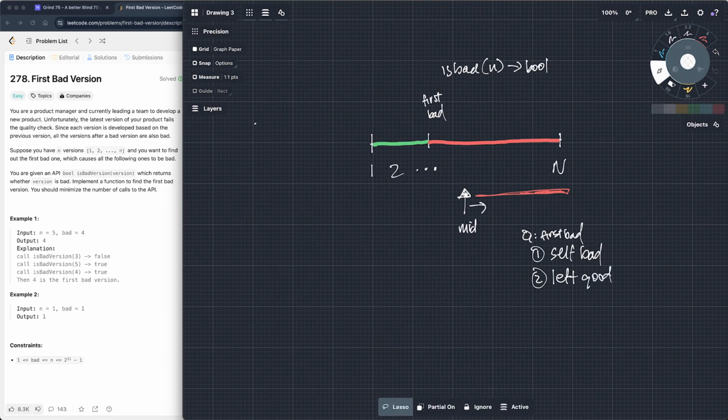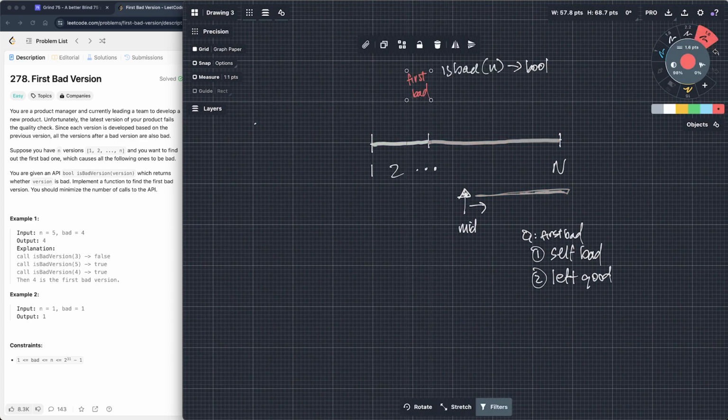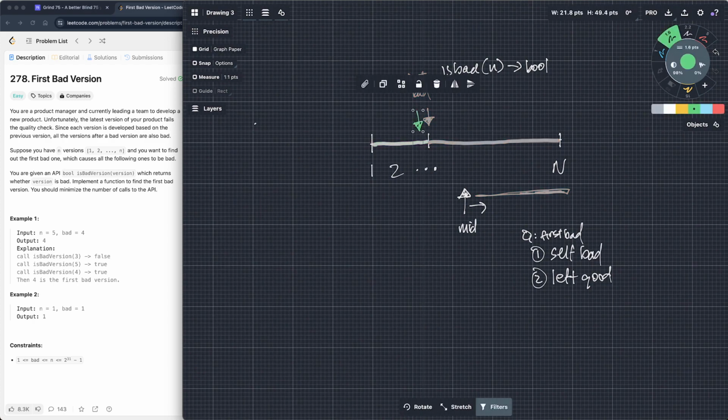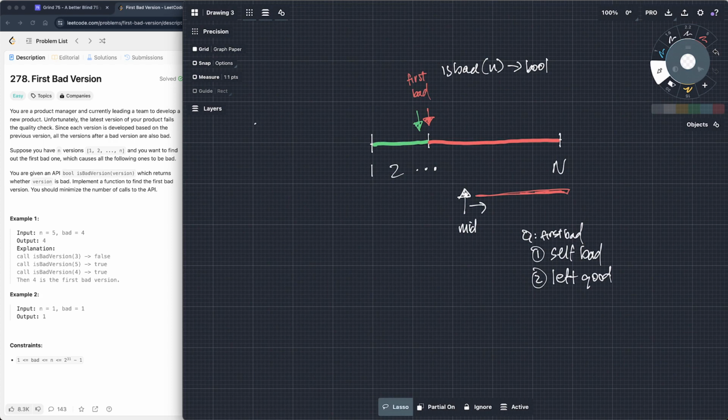So this first bad right here, I'm just going to make this red, and make this also red. The condition here is that this is bad, but immediately to the left of it, this is good, right? So that's the condition for first bad.